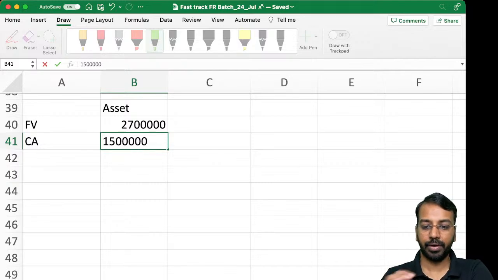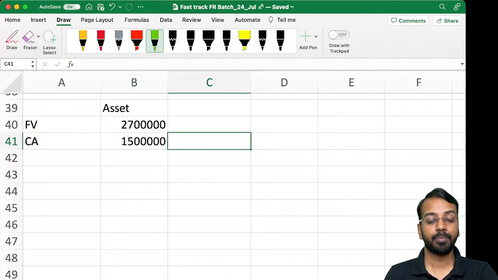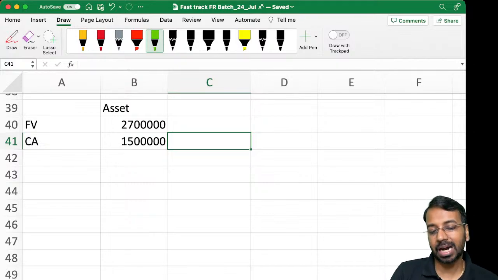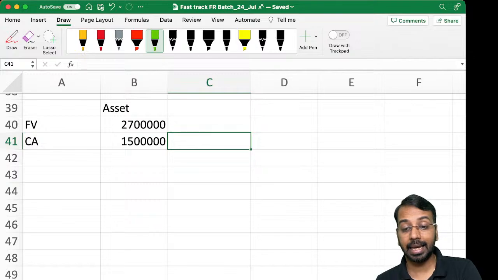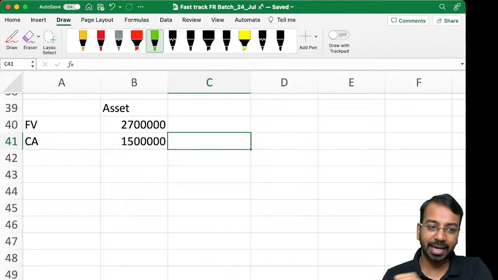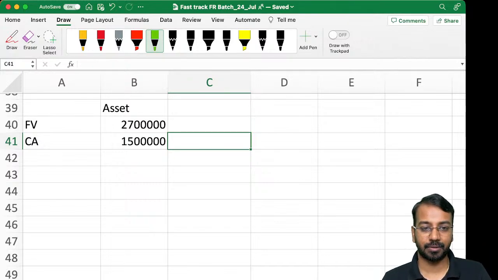Now, this is where again you have to pay slightly extra attention. So, fair value is 27 lakhs, carrying amount is 15 lakhs. I have transferred this asset, and I have retained some right on that particular asset.